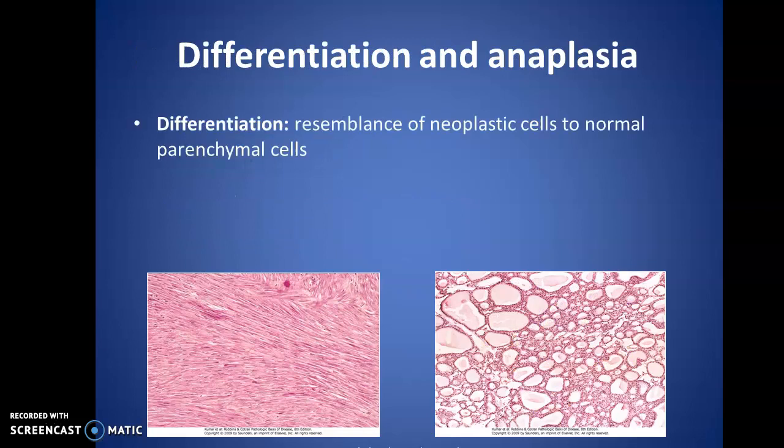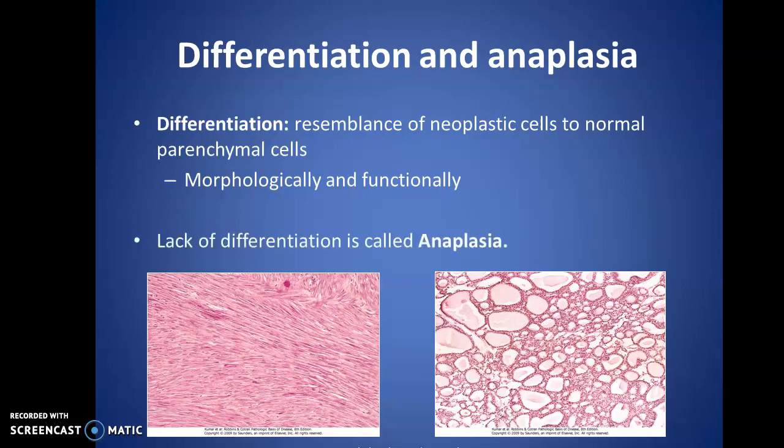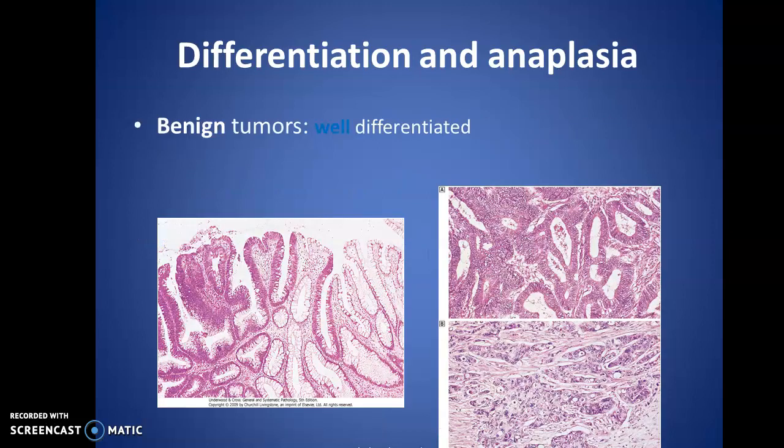What is differentiation? What is anaplasia? Differentiation is the resemblance of neoplastic cells to normal parenchymal cells. It means both morphologically and functionally they should resemble. Lack of differentiation is called anaplasia. Benign tumors are usually well differentiated. Malignant tumors range from well to undifferentiated.